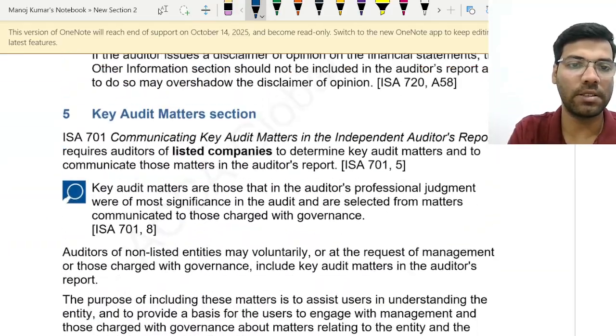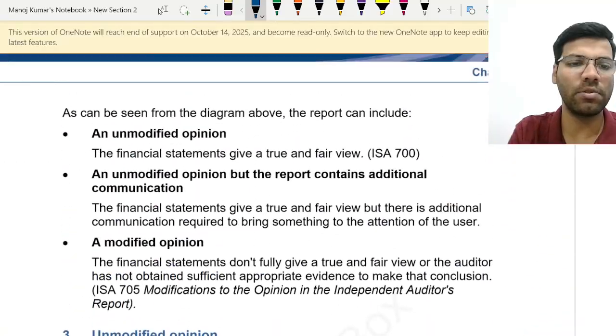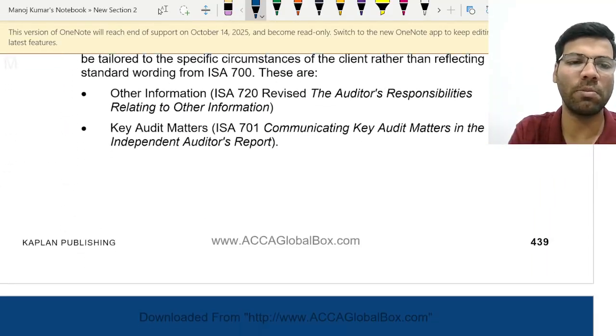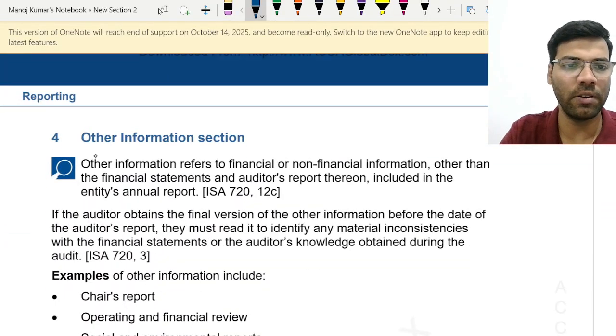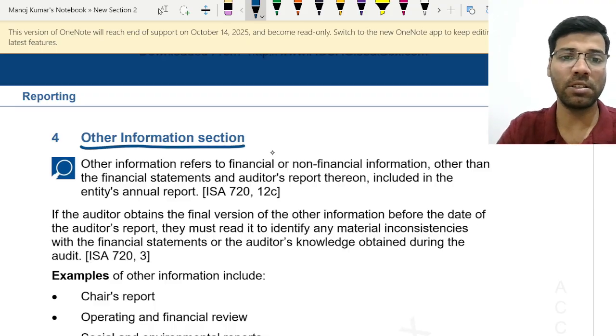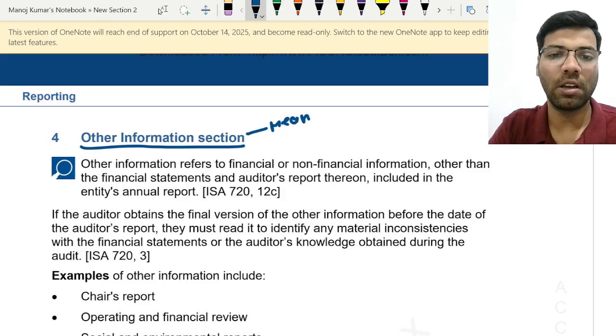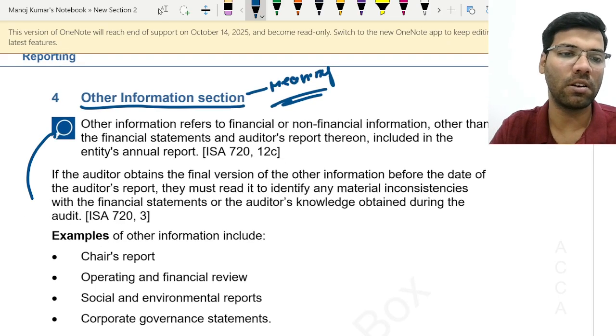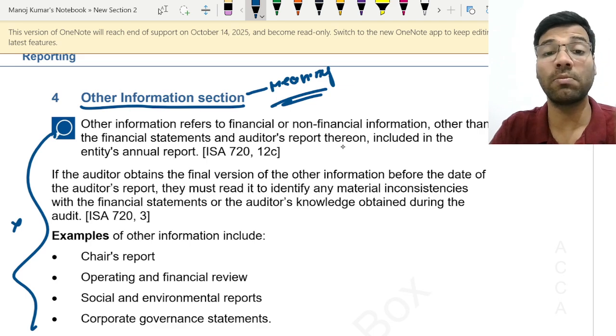So next, see here there are some contents. You need not remember these contents, you just need to know their meanings, it would be enough. See, other information, I already told you the meaning of this. Just know the meaning, you need not learn all this by heart.